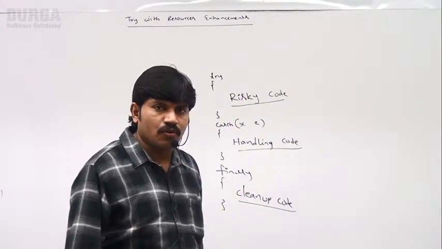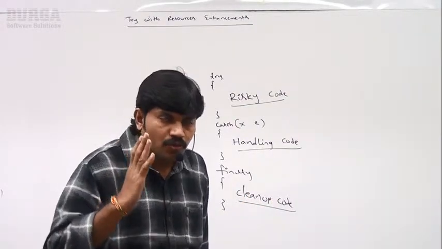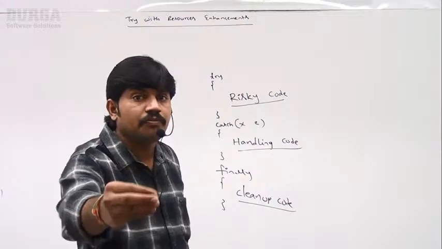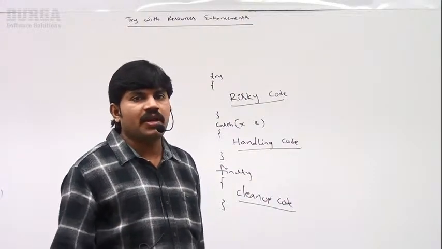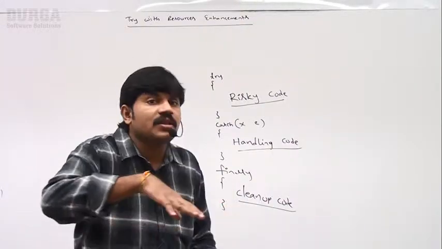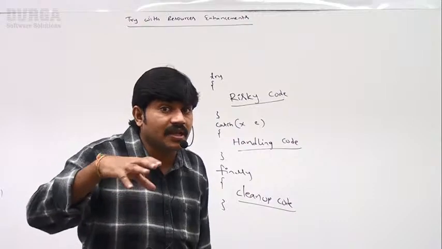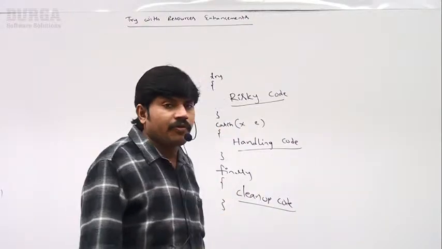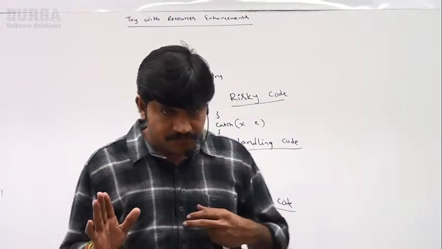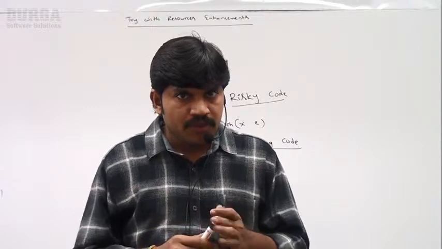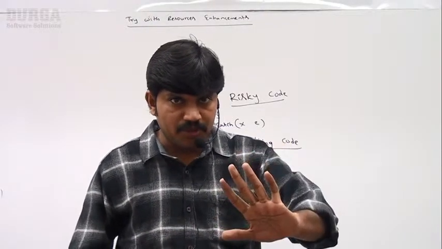Resource deallocation code: close the database connection, close the network connection, close the stream, close the file writer, close the file reader, such types of closing the resources. Resource deallocation code we have to take inside the finally block. Clear? I hope you people are able to understand.